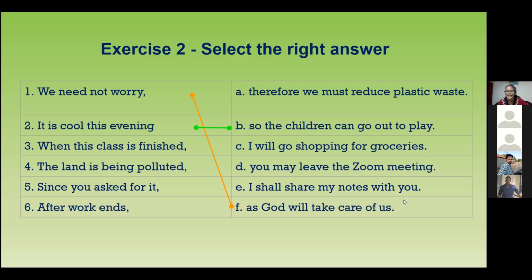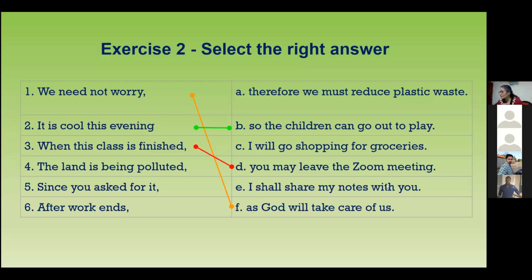So maybe now I'm meeting you. Now the English course class is finished. Maybe I go shopping. Maybe I share with somebody. Many answers here. So I don't know which answer. I have 2 answers. I don't know which one. You can also have another answer: when at the end of our class, which class are you in now? Zoom meeting. So you may leave the Zoom meeting. Very good. Yes. Okay, good.